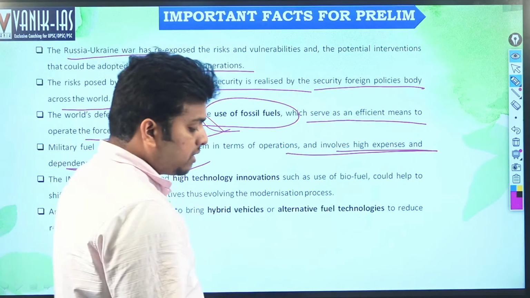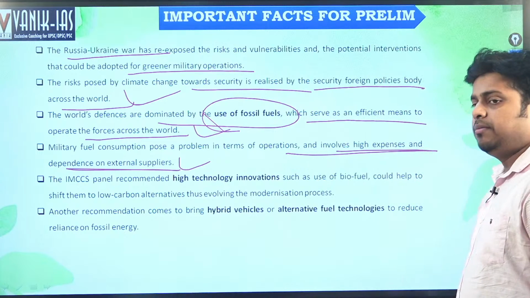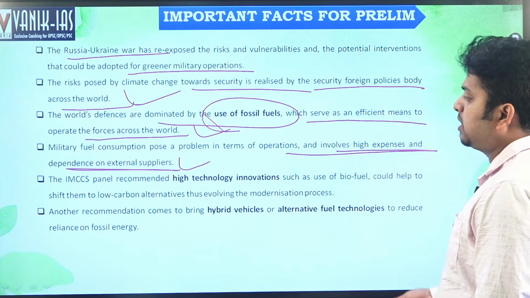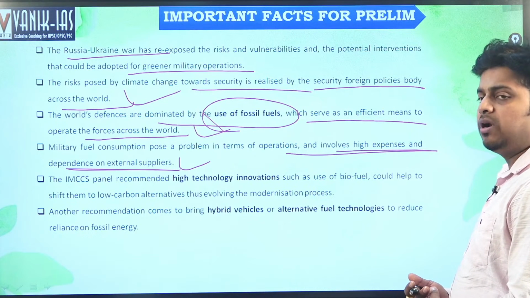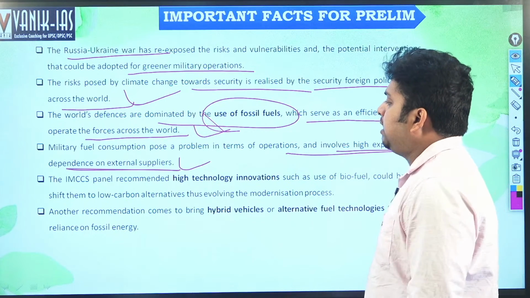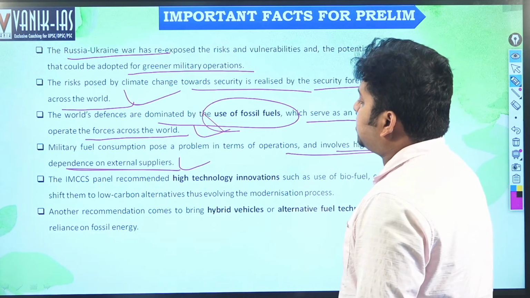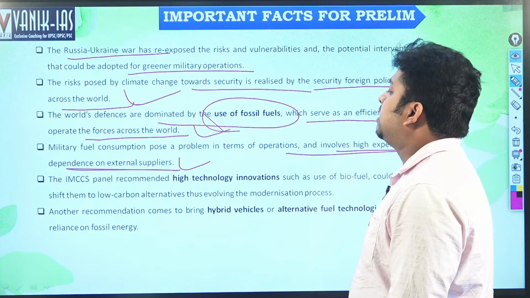The expenses are very high because there are so many helicopters and machines, and they are dependent on external suppliers. We are dependent on other countries, on Arab countries, on Russia, right?